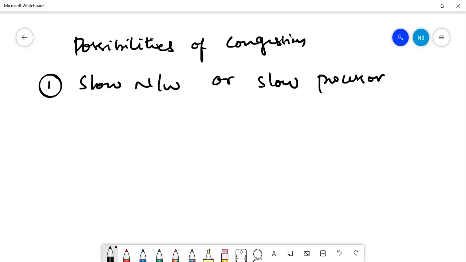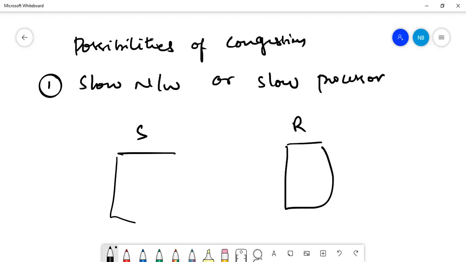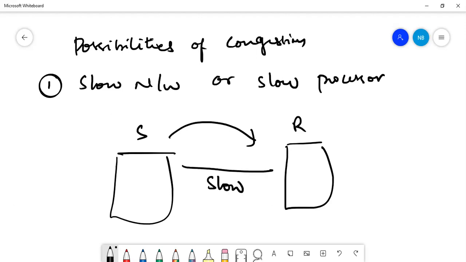So what is happening here? There is a sender and a receiver, and the sender is sending a packet. If it is using a slow network, due to its slow nature, that packet travels very slowly until it reaches the destination.